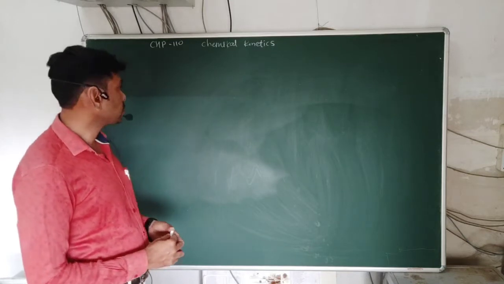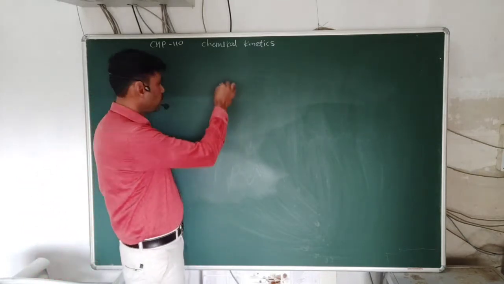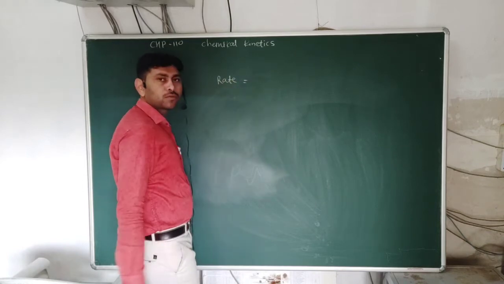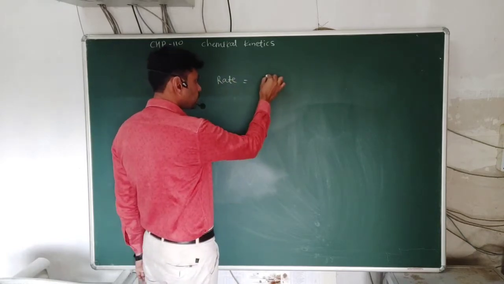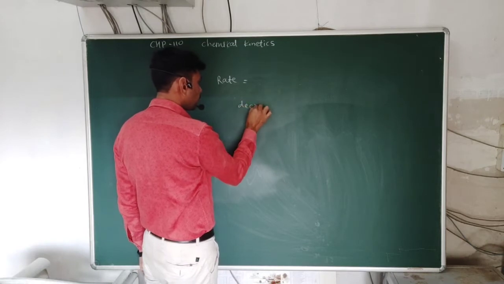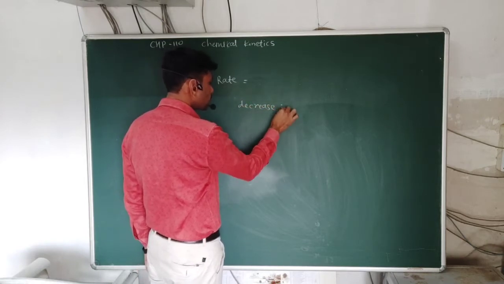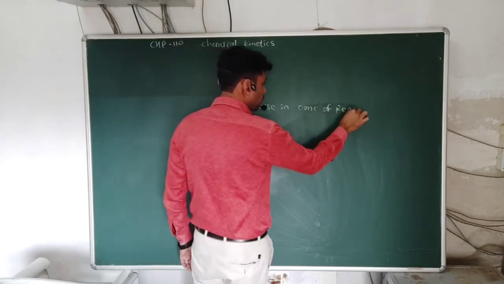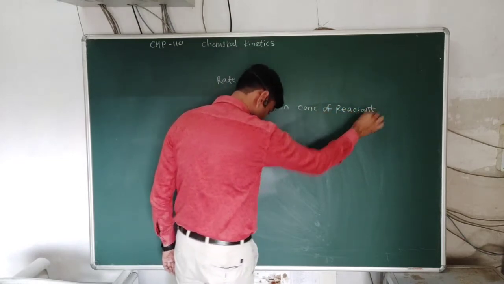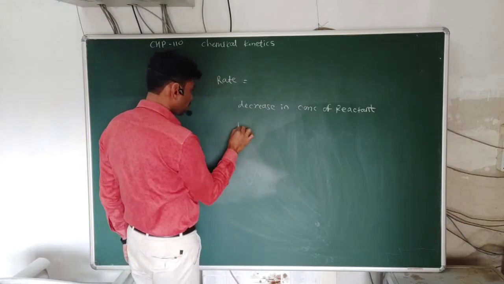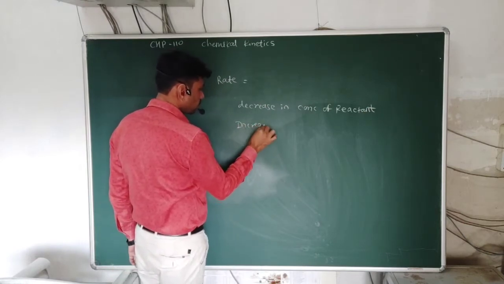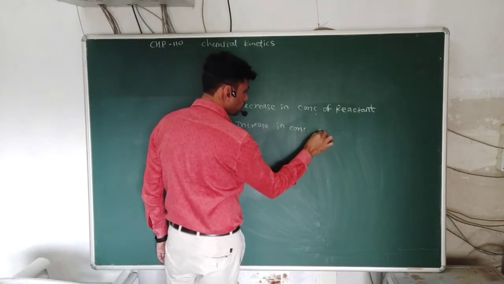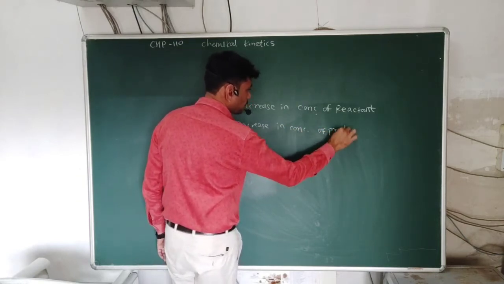In the last lecture we learned that the rate of a chemical reaction is equal to the decrease in concentration of reactant, or the increase in concentration of product, with time.